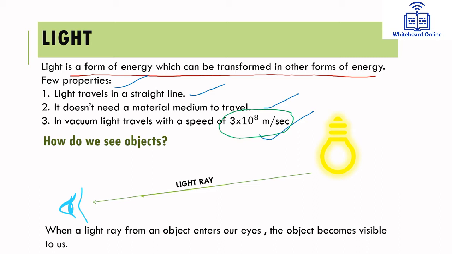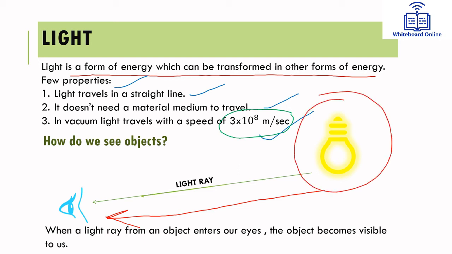How do we actually see an object? Students, to see an object, to have a view of an object, the necessary condition is that light from that object should reach the viewer's eyes. As you can see in this diagram, students, light from this bulb is reaching the eyes of the viewer. Then only this bulb is visible to the viewer.